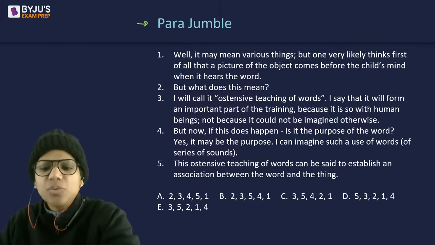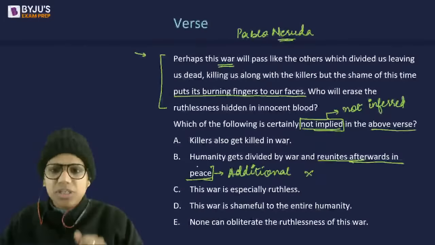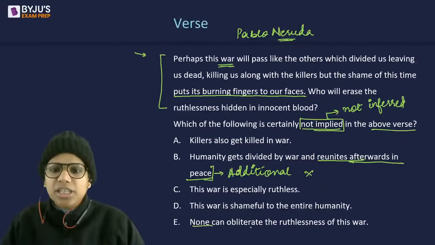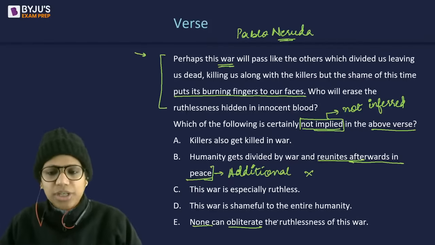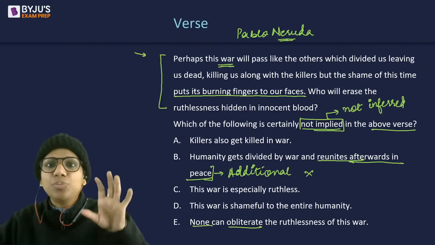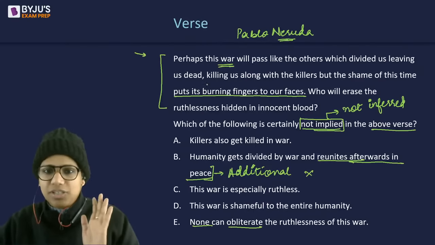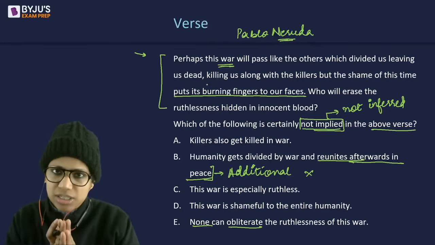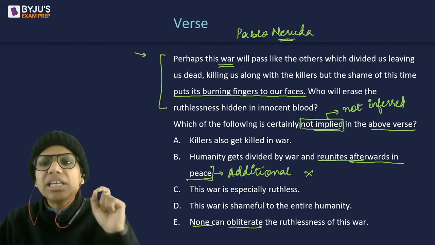Jatin is saying E was also not mentioned, so why not E? Just give me a second. None can obliterate means completely destroy the ruthlessness of this war. So now we are saying that the shame of this time puts its burning fingers to our faces. It leaves a lasting imprint on us. Now, who will erase?